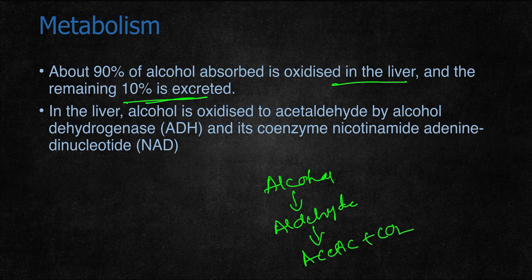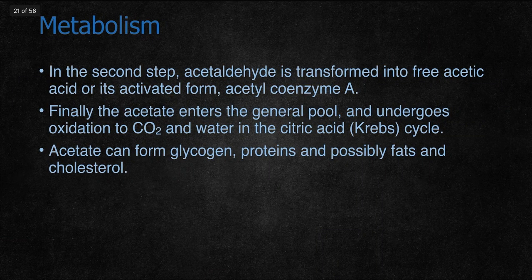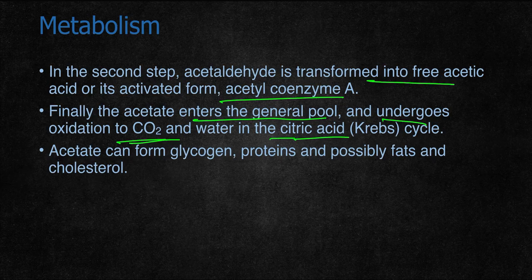Carbon dioxide is released. In the second phase, aldehyde is transformed into free acetic acid and its active form, acetyl coenzyme A. Finally, the acetate enters the general pool and undergoes oxidation to carbon dioxide and water through the citric acid cycle, that is the Krebs cycle. Acetate can form glycogen, proteins and possibly fats and cholesterol.